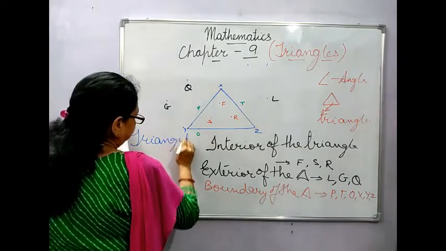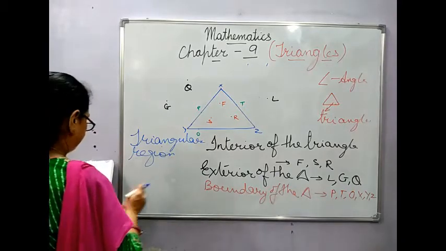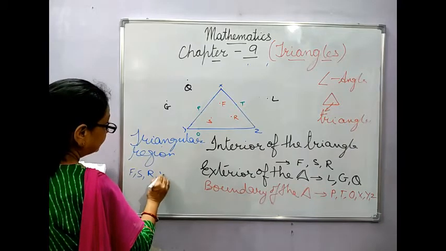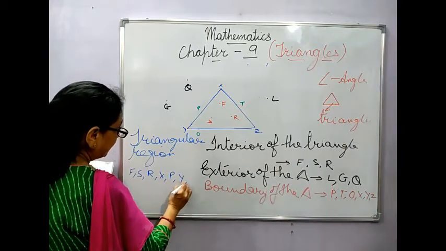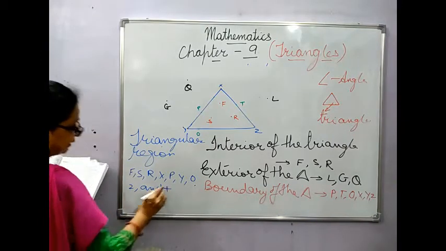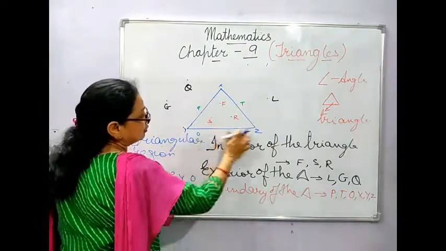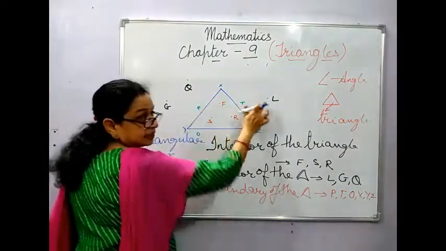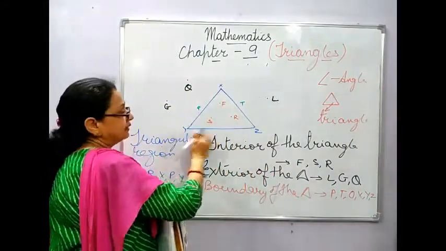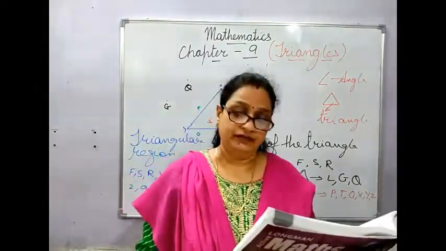Triangular region, and that will be your F, S, R, X, P, Y, O, Z and T. See children, all the points which are inside the triangle and which are on the boundary, you will not use the exterior ones. The region includes the interior of the triangle and the boundary. So this was your explanation of the triangles.